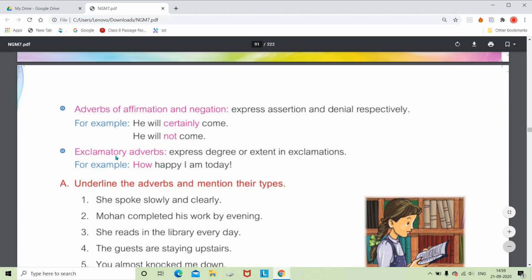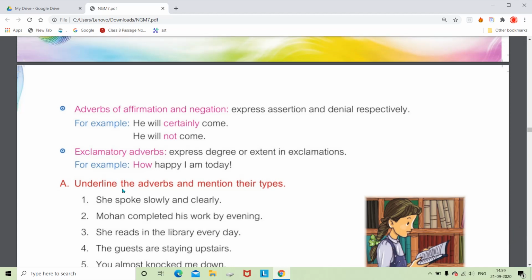In an exclamatory sentence, we know that we use either an interjection and then an exclamation mark, and then we use an assertive sentence and then a full stop. Sometimes we use how and what also in the beginning, and at the end we use an exclamation mark. So here also what or how, whichever is used in the beginning of that exclamatory sentence, is used to express the degree or extent to which that expression was exclaimed, like how happy I am today.